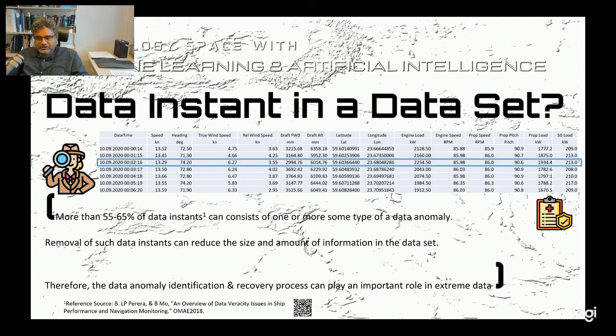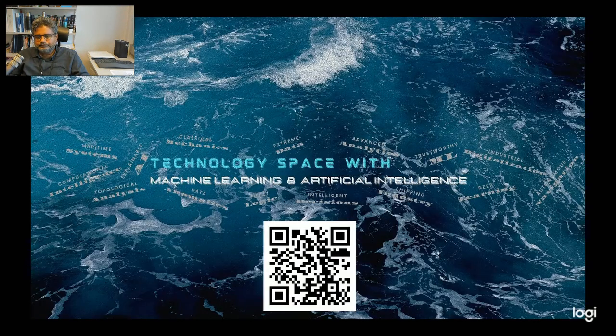The research outcome related to these data quality issues is presented in this specific publication. So if you're interested, you are welcome to go through this work.